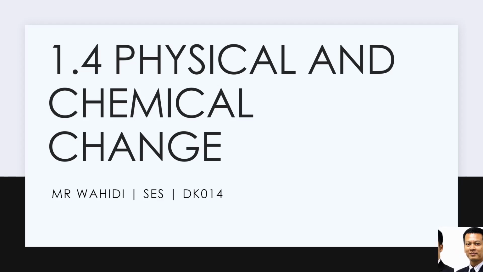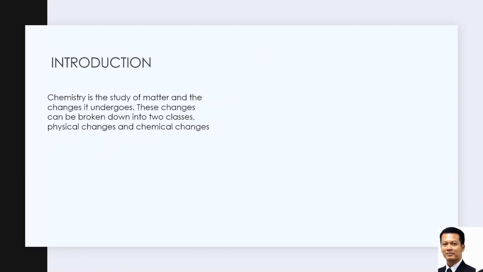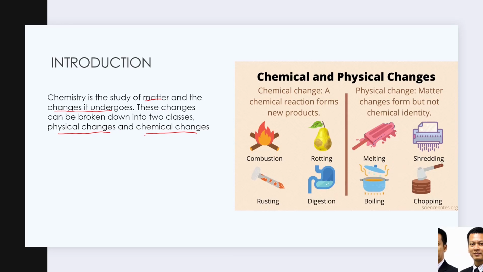We are going to proceed to chapter 1.4, which is about physical and chemical change. So, introduction first. Chemistry is the study of matter and the changes it undergoes. These changes can be broken down into two: physical changes and chemical changes. A chemical change, or chemical reaction, forms a new product, which includes combustion, rotting, rusting, and digestion.